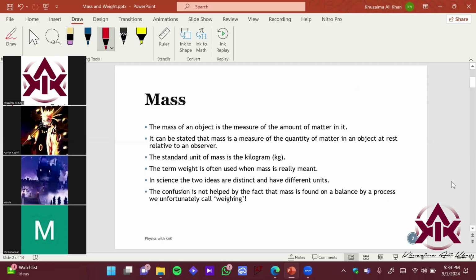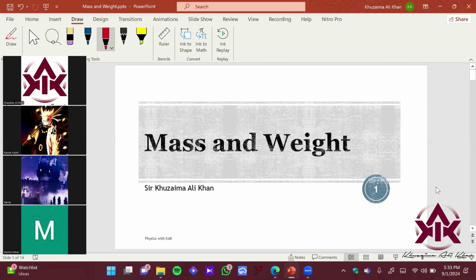So I'm going to first start discussing mass. We're going to discuss the properties of mass, some examples, what the SI units are, and some definitions. Then I'm going to talk about weight, its SI units and what it means, with some examples. And then we'll compare both of them. We're going to derive a relation between mass and weight. And then we're going to talk about gravitational field strength, right?